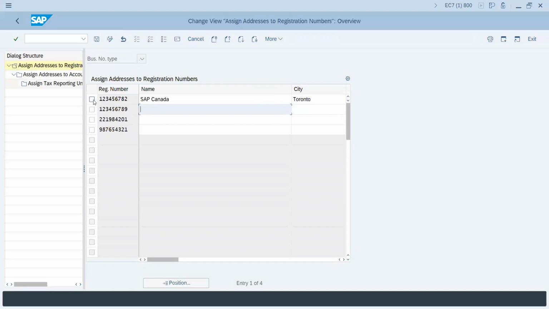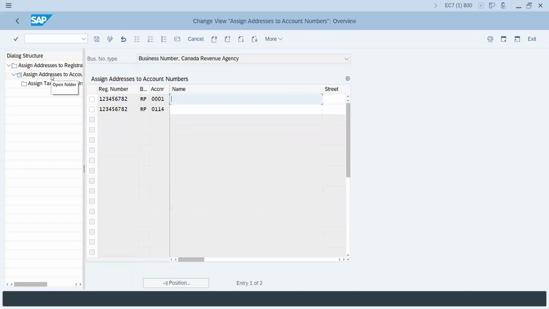After maintaining each registration number, there is a setting called assign addresses. Here you maintain that specific address. In this example I have not mentioned the address details, but you can mention them here: like business number, account type, the name, and the street details, where exactly the location is. This is for information purposes, and from a reporting point of view this is also essential. So you'll be maintaining the street section and all.